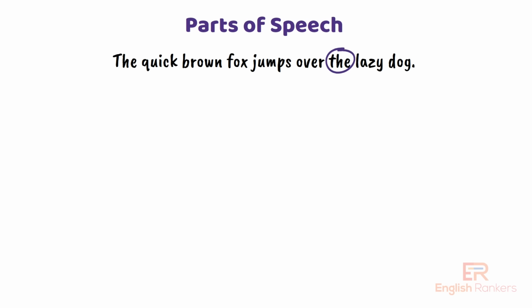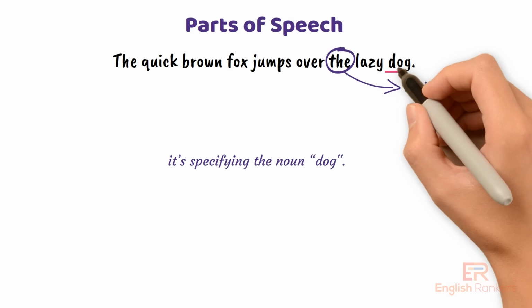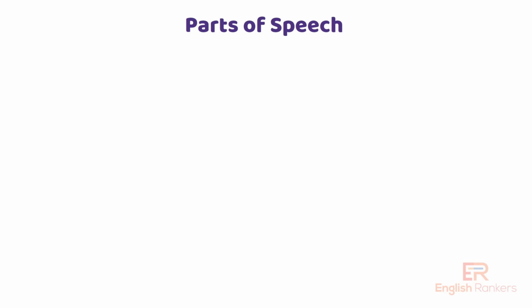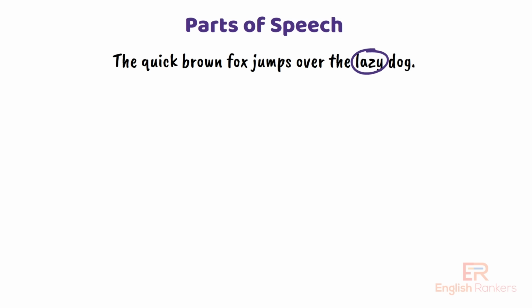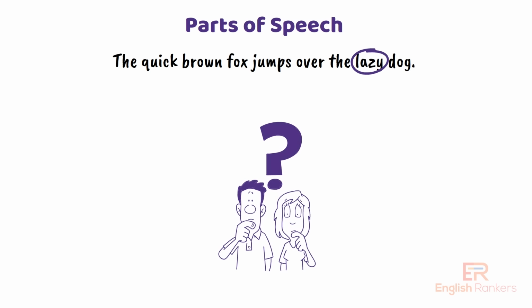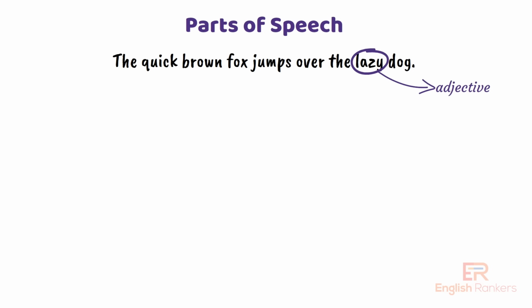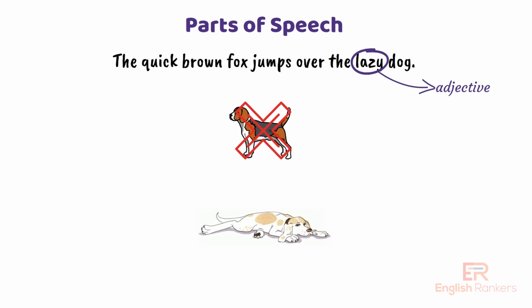Next is the again. That's right. It's an article again. Just like before, it is specifying the noun dog. The next word is lazy. What part of speech is lazy? Think about how it's describing something. It is an adjective. Lazy describes the dog, giving us more information about it. The dog is not energetic. It is lazy.